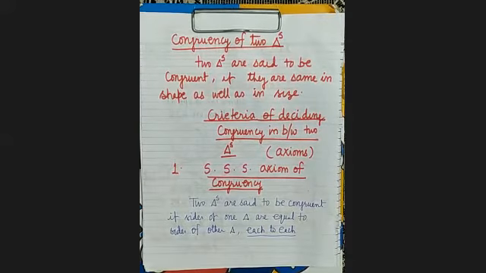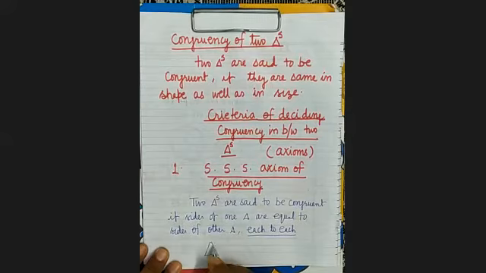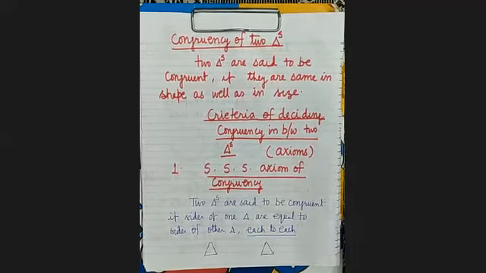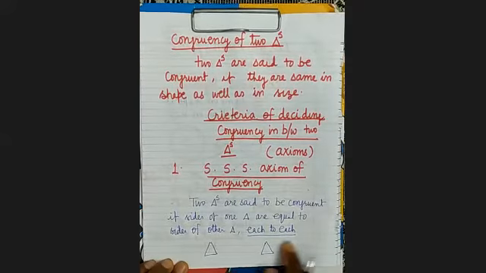Suppose this is one triangle and this is the another triangle. So its one side is equal to one side of this. Its other side is equal to the other side of this. And its third side is equal to the third side of this. Then both the triangles will be congruent. Two triangles are said to be congruent if their sides are equal each to each. It is equal one to one.